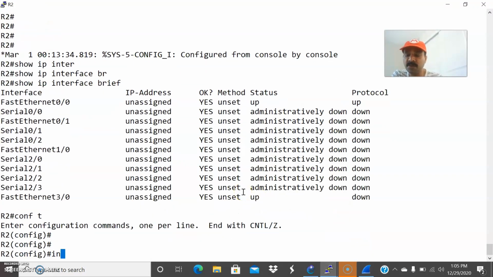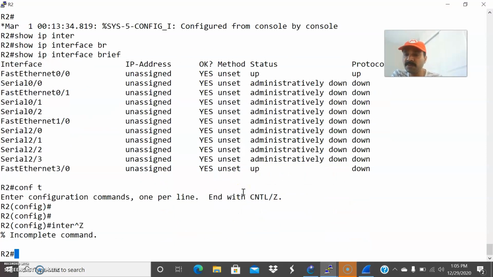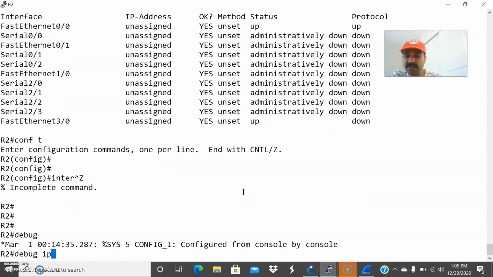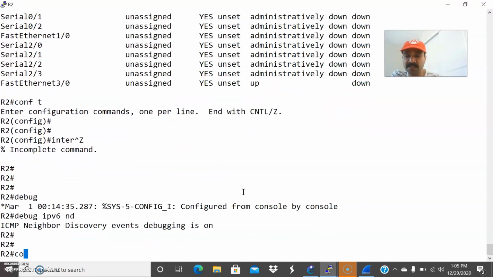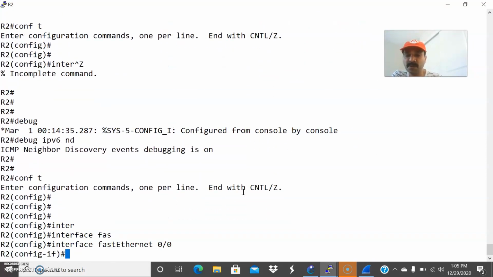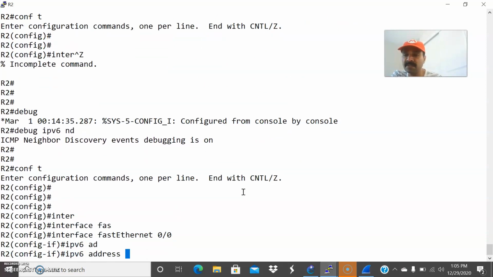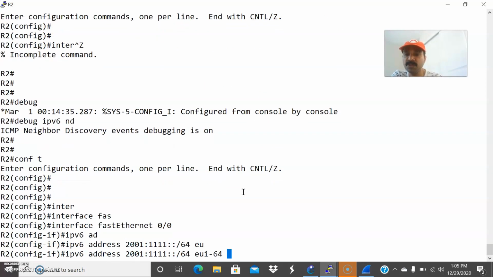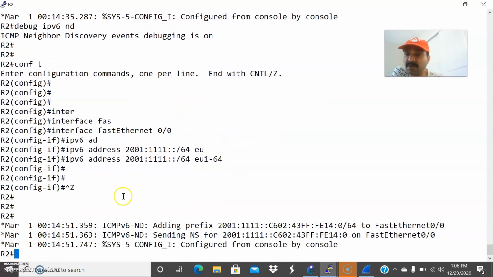Go to the configuration mode. Before that, let us check the debug IPv6 ND. So let us advertise the prefix. Go to the configuration mode, interface FastEthernet 0/0, IPv6 address 2001:1111::/64 EUI-64. So this means it is going to advertise this prefix.